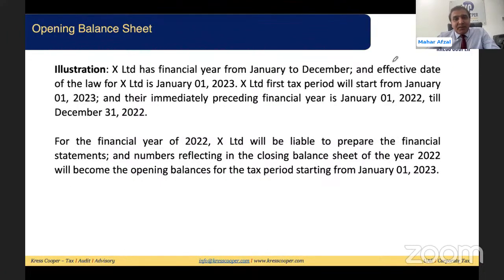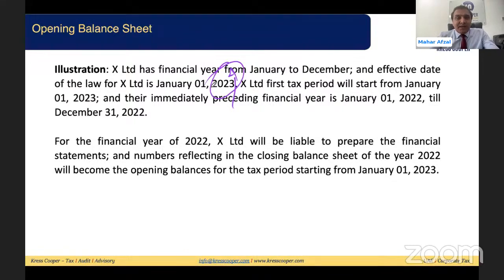We'll discuss one example: X Limited had a financial year from January to December, and the effective date of the law is the 1st of Jan 2023. There was one error in our previous discussion. I just wanted to highlight that this year would have been 2024, not 2023. So the effective date of the law for X Limited will be the 1st of Jan 2024. I really appreciate that someone already pointed it out when I posted this on LinkedIn. So thank you very much for this.